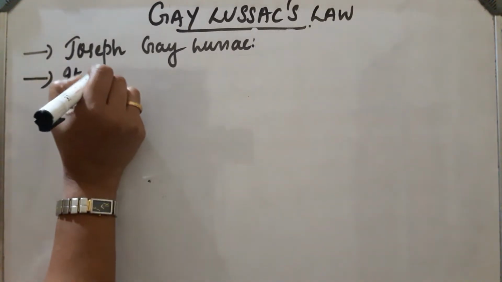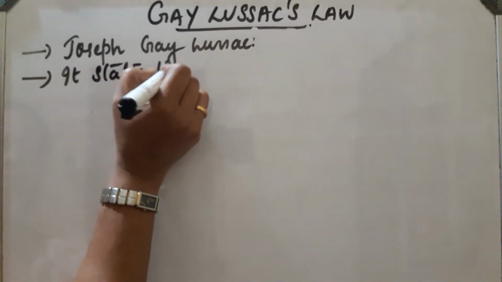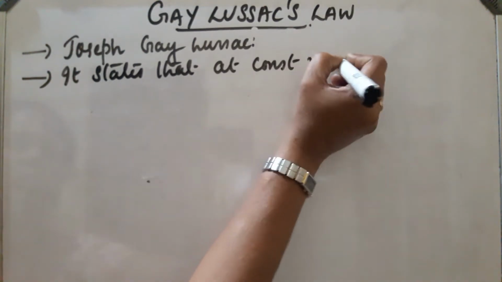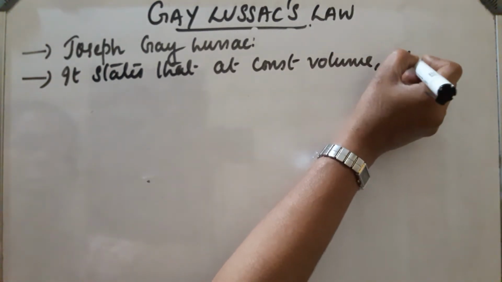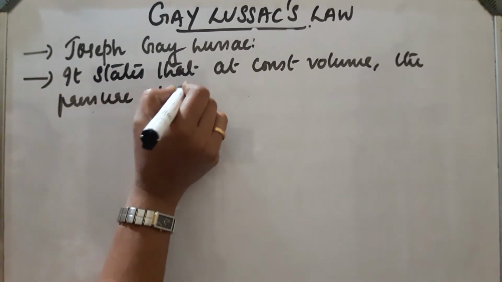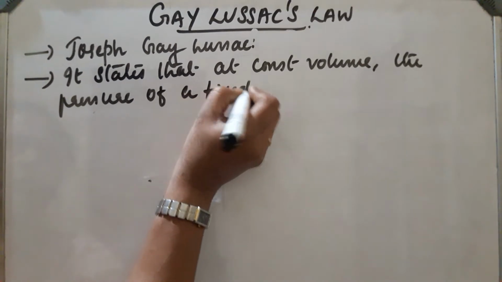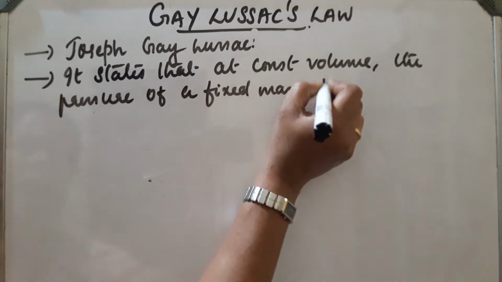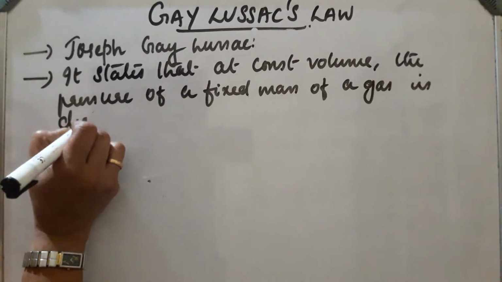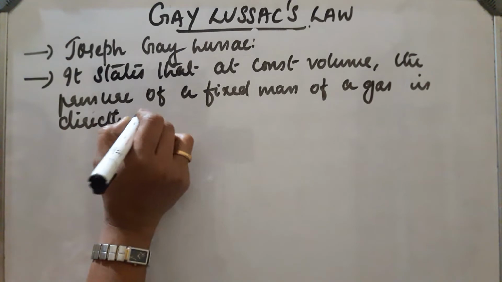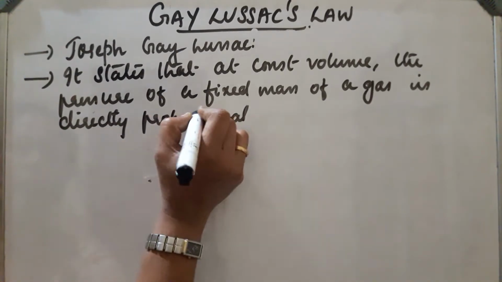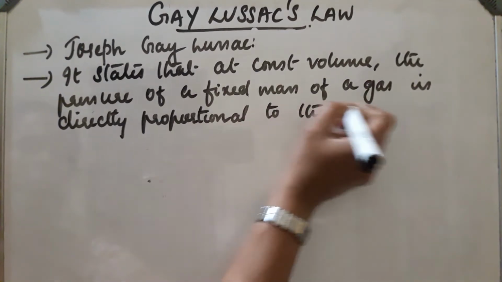So, it states that at constant volume, the pressure of a fixed mass of a gas is directly proportional to the Kelvin temperature.